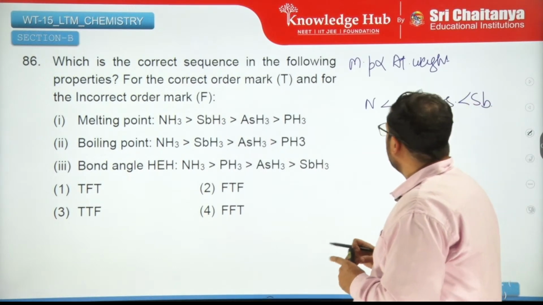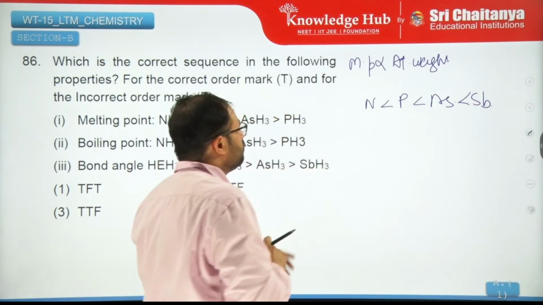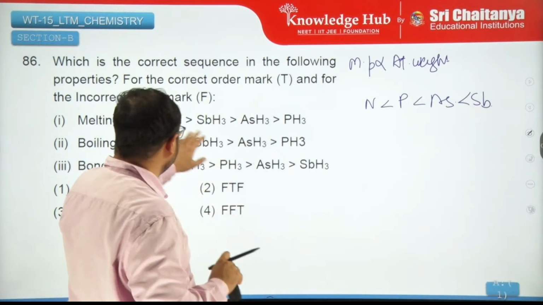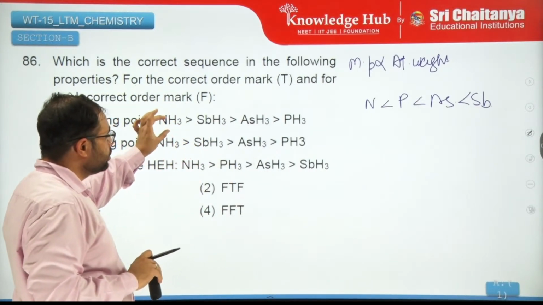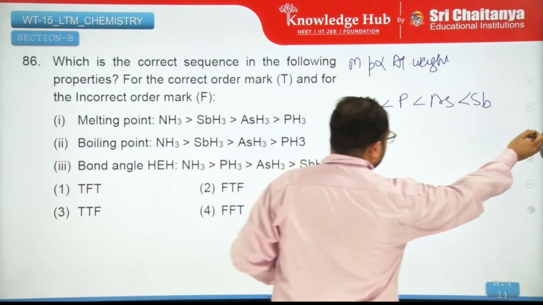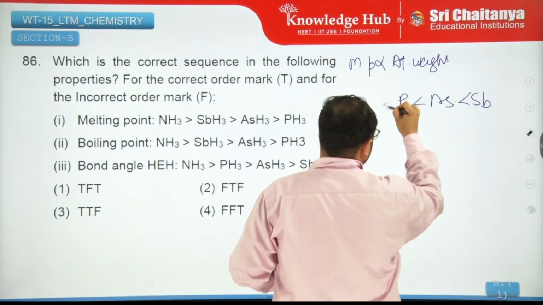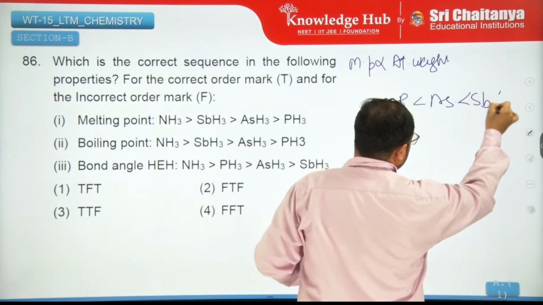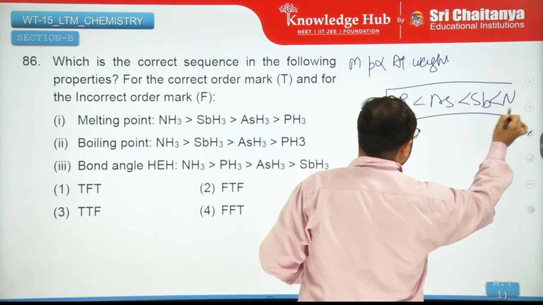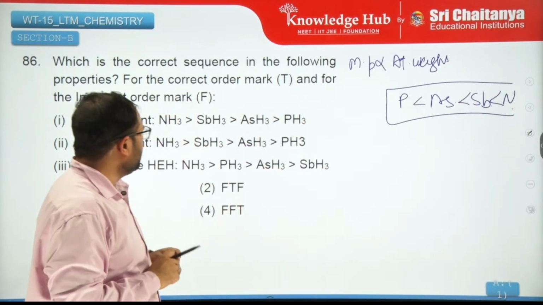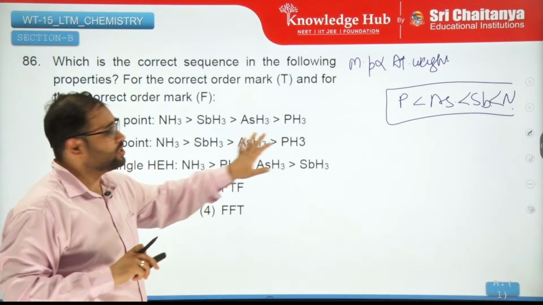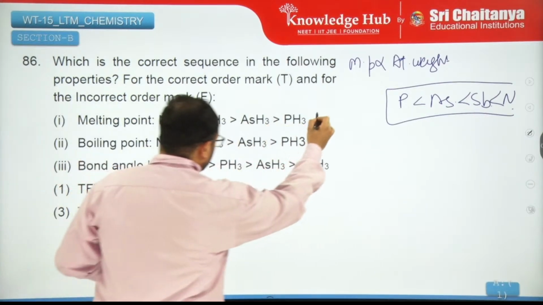Like this it should be. But because nitrogen has hydrogen bonding here, it shifts from here to here. So nitrogen, antimony, arsenic and phosphorus. So this appears to be true.